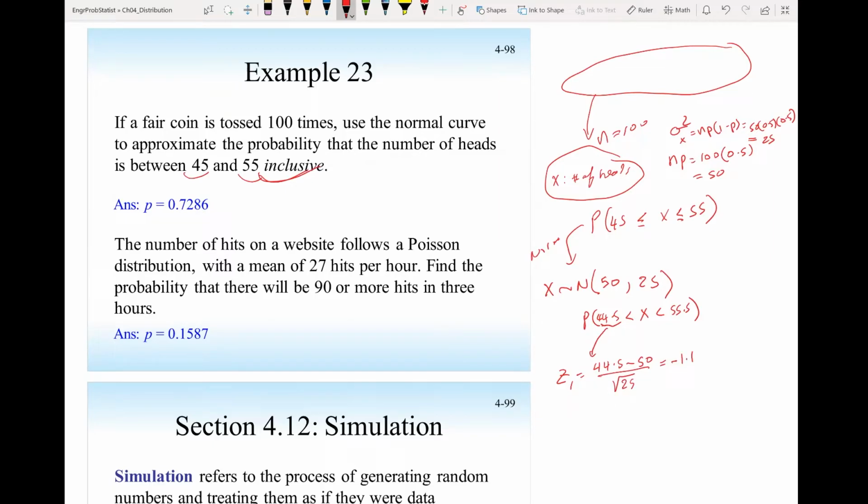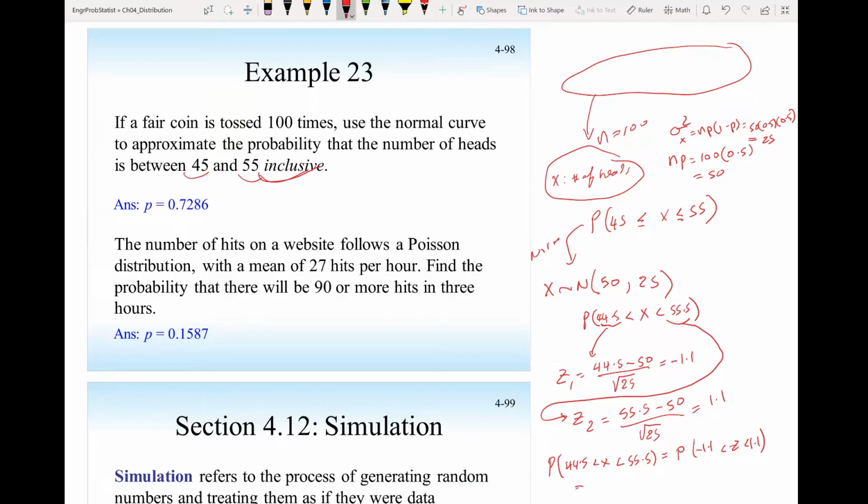Now I need to find the z-score for this one. And this will be z2, 55.5 minus the mean 50 divided by the standard deviation. And this should come to 1.1. So now I find the probability x larger than 44.5 and less than 55.5 is the same as the probability z larger than minus 1.1 and less than 1.1.